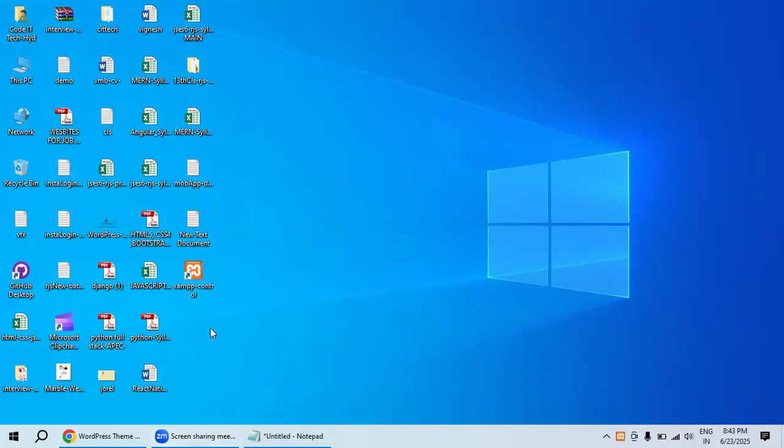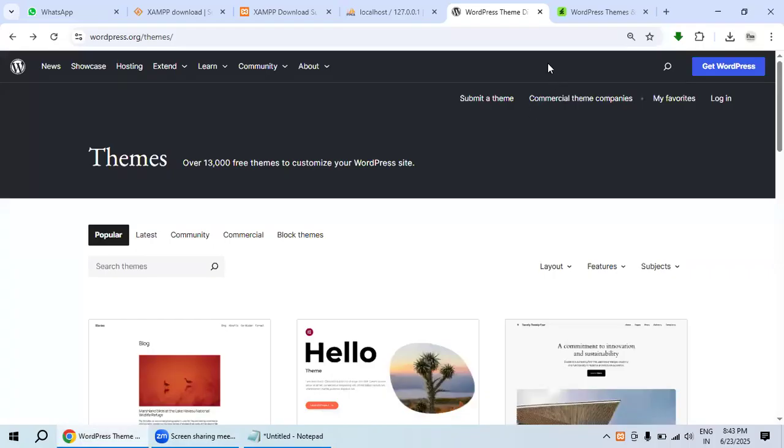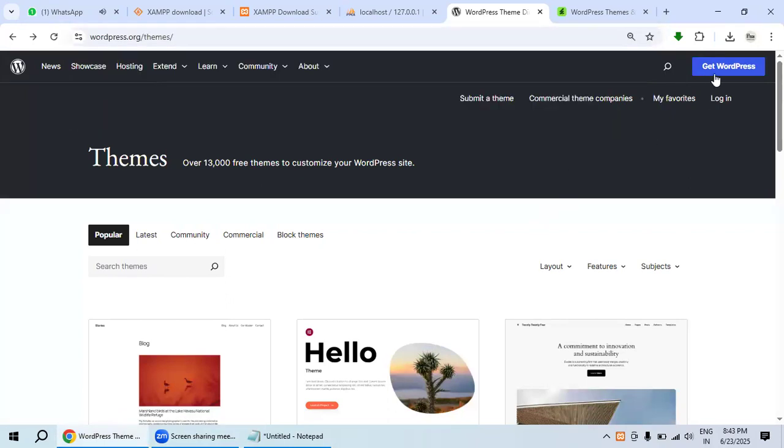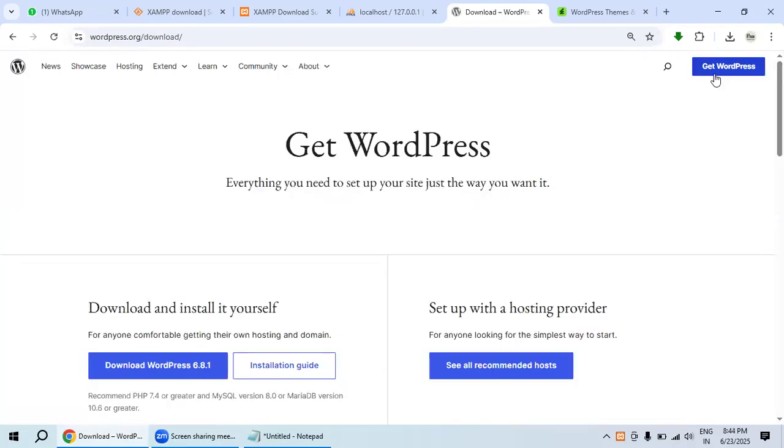So we have set up the control panel on the desktop. How do we set up WordPress inside XAMPP itself? For that, we need to download WordPress. First of all, we need to download WordPress from this platform, and over here just hit Get, Download.